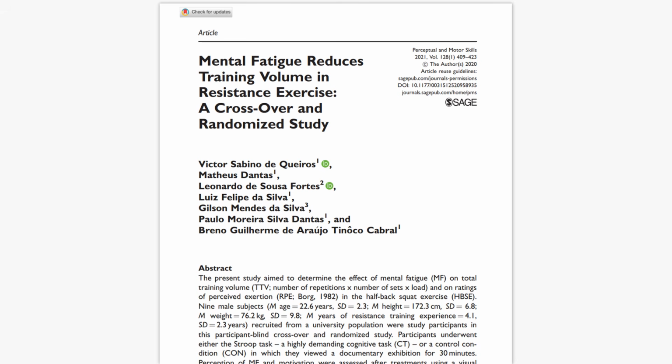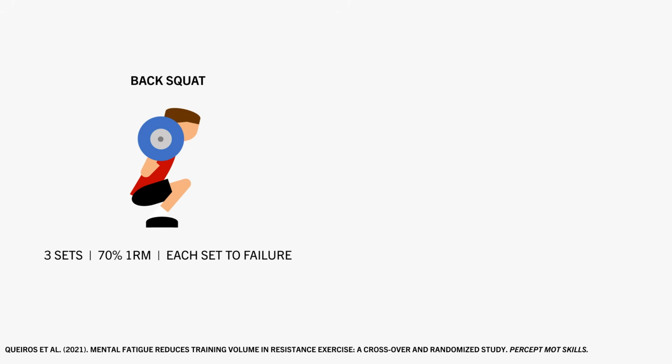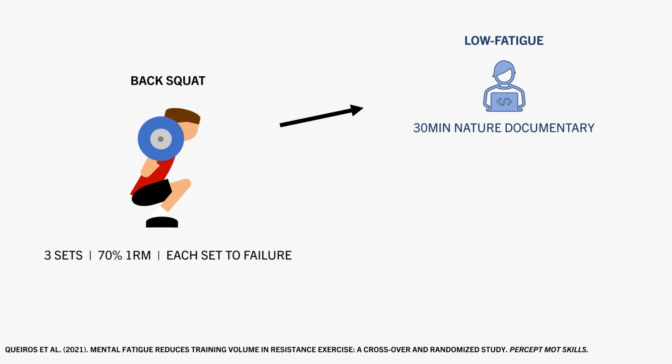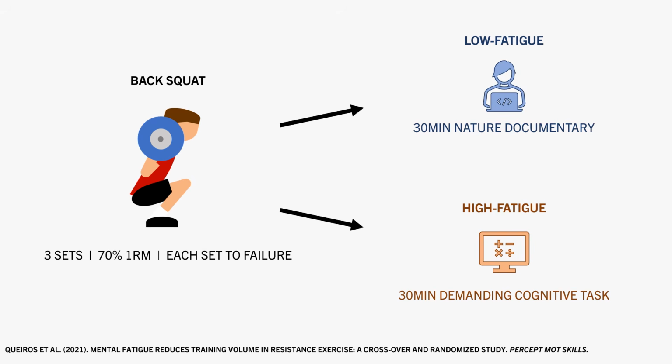For example, this study explored the effects of mental fatigue on lifting performance of a resistance training session. On 2 separate occasions, subjects performed 3 sets of back squats to failure at 70% 1RM. Before each session, subjects either watched a 30-minute nature documentary as the low mental fatigue condition, or performed a demanding cognitive task for 30 minutes, which was the high fatigue condition.